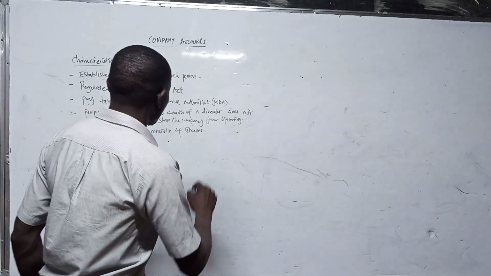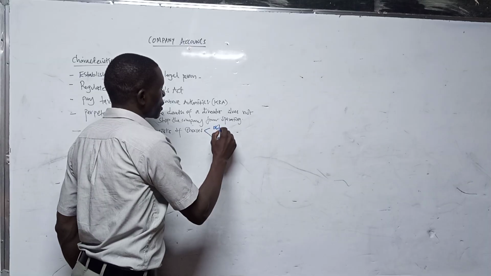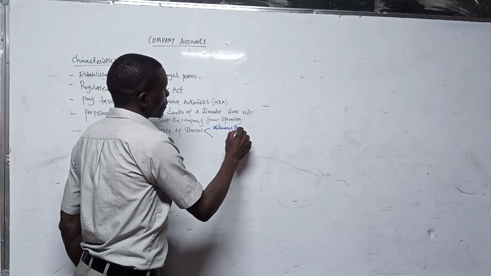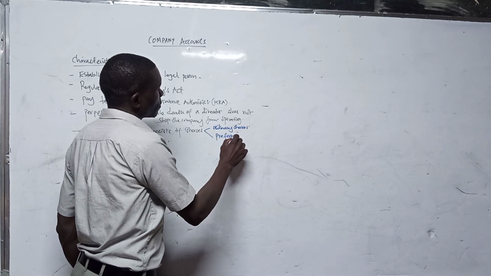So you'll find different types of shares: ordinary shares and preference shares.